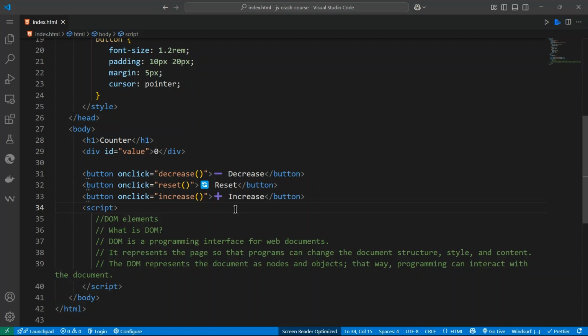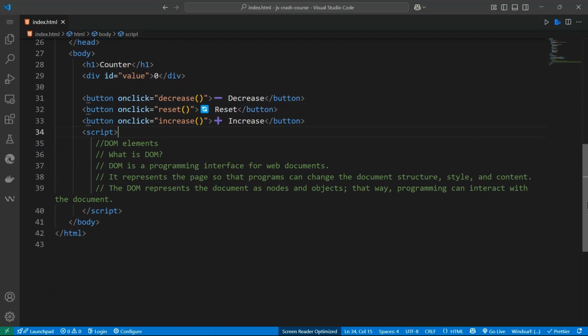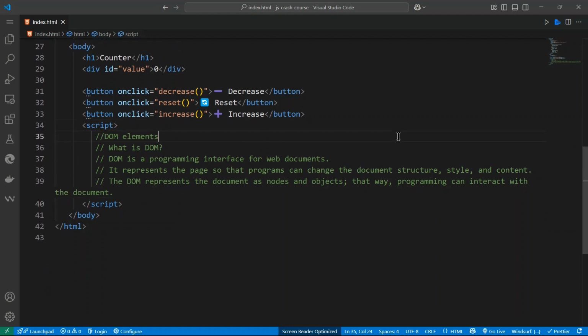With JavaScript, you can use the DOM to access an HTML element, change the content or style, add or remove elements, and respond to user interactions. When a user clicks on a button, maybe you can add an element, remove one, show something, validate the form, and submit the form. You can do so much with the DOM.